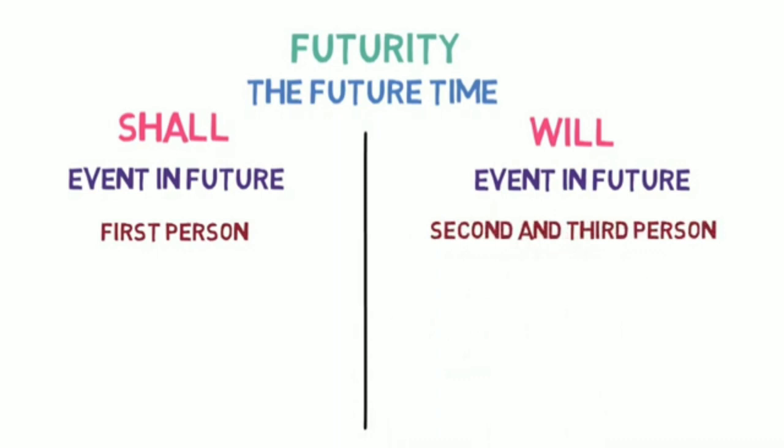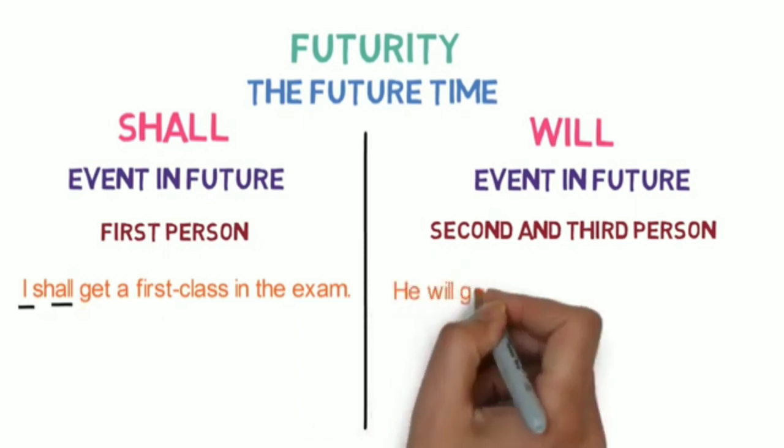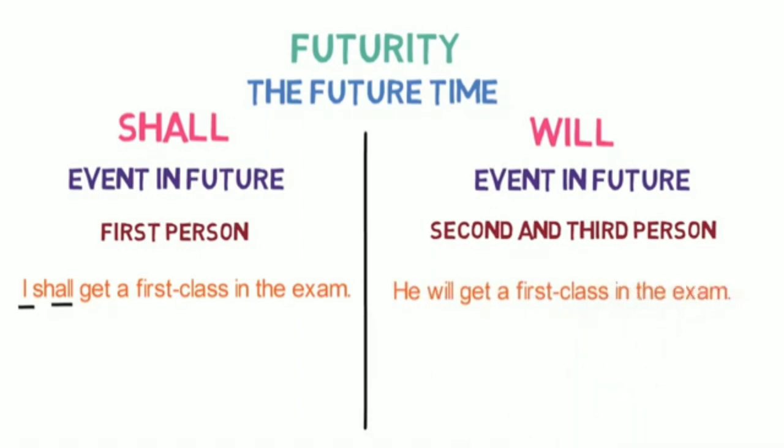For example, I shall get a first class in the exam. Here, we have used the first person pronoun I. So, shall is used. Let's look into a similar example in the case of the verb will. He will get a first class in the exam. Here, we have used the third person pronoun he. So, we have used will. Let's look into one more example of each of them.